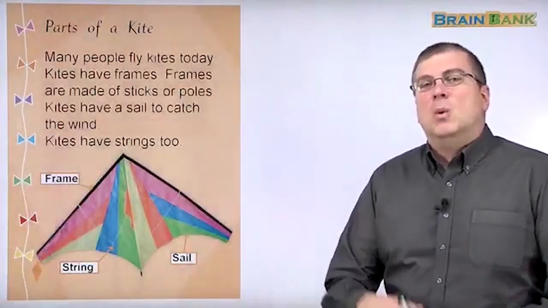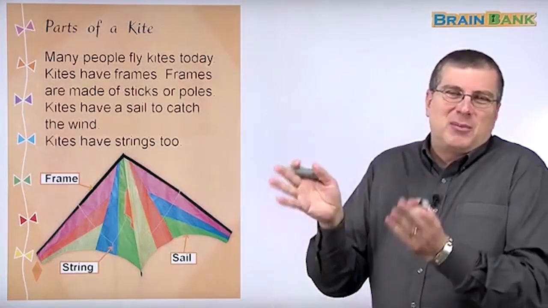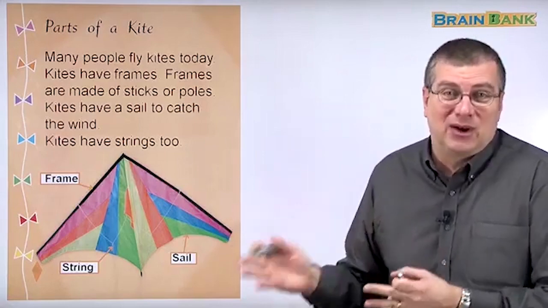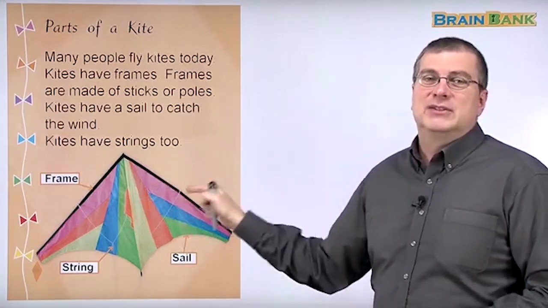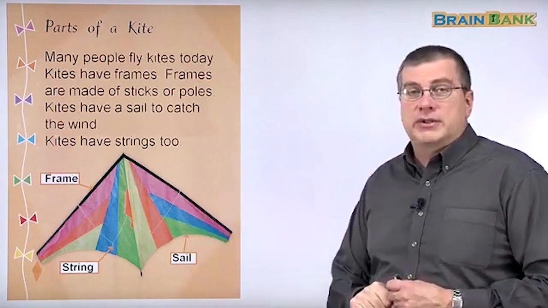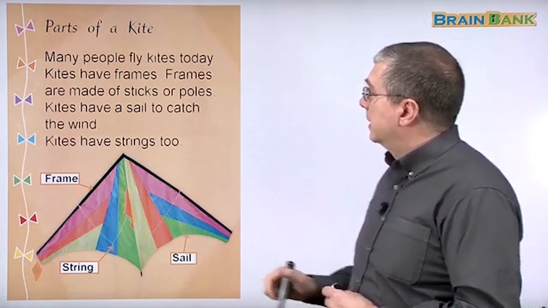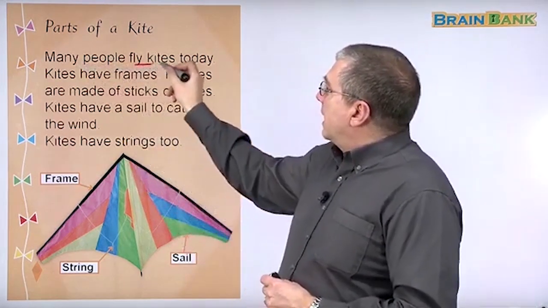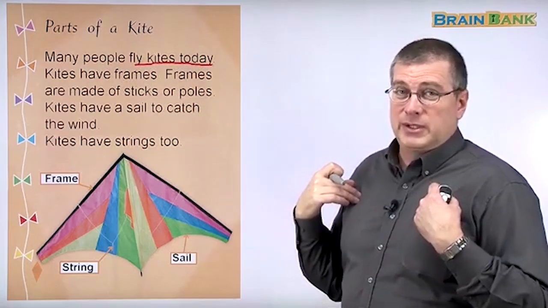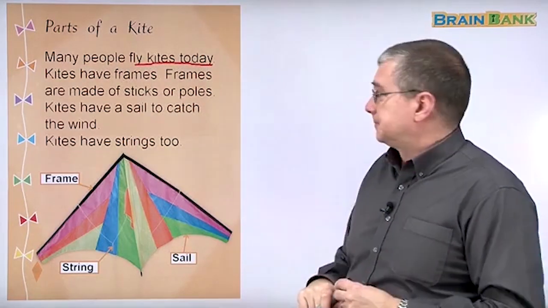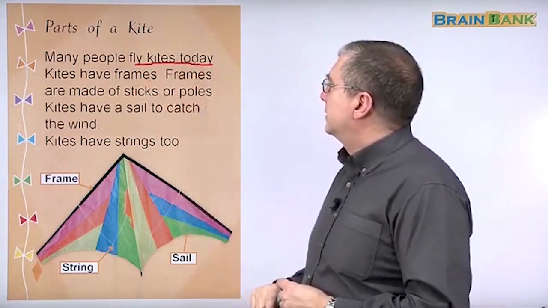Okay, welcome back. Well, we learned that the first kite was a farmer's hat, but of course, the farmer's hat probably didn't fly very well. This is a much better kite. This kite flies very well, but there are certain parts of the kite that help it fly well. What are those parts? Many people fly kites today. So a lot of people fly kites. When I was young, I used to fly kites with my brother. And it was a very popular thing to do. So many people fly kites today.